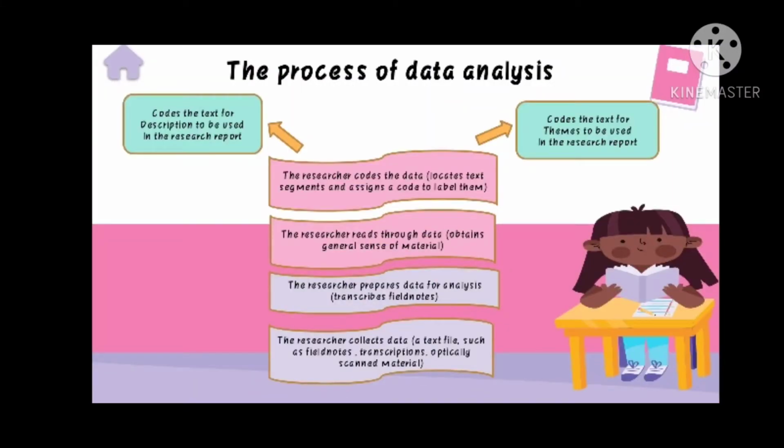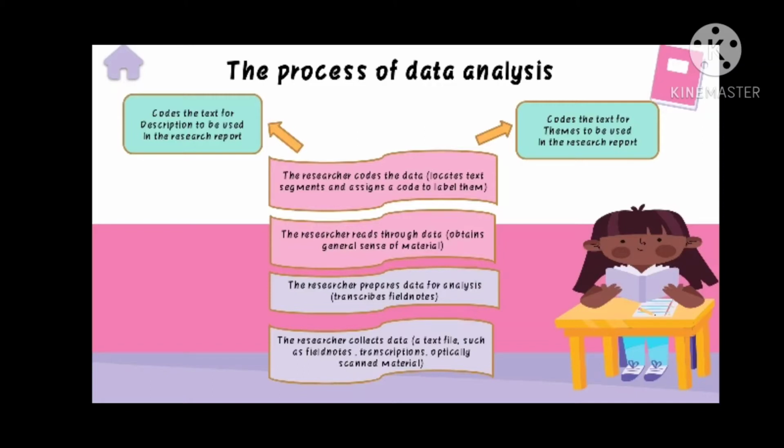The process of data analysis is divided into 6 steps. The first, code the text for description to be used in the research report. The second, code the text for themes to be used in the research report. The third, the researcher codes the data, locates text segments, and assigns a code to label them.